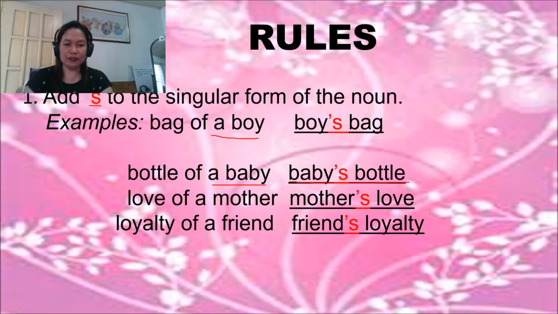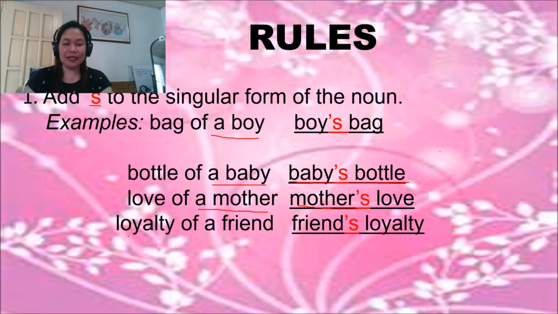Then the third example, love of a mother. Mother, you're going to add apostrophe s. It becomes mother's. Then copy love. Mother's love.